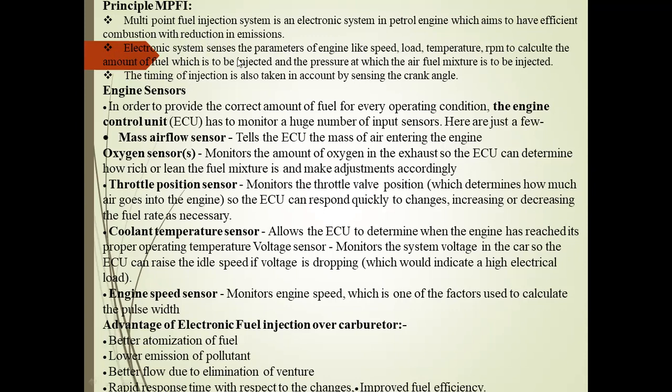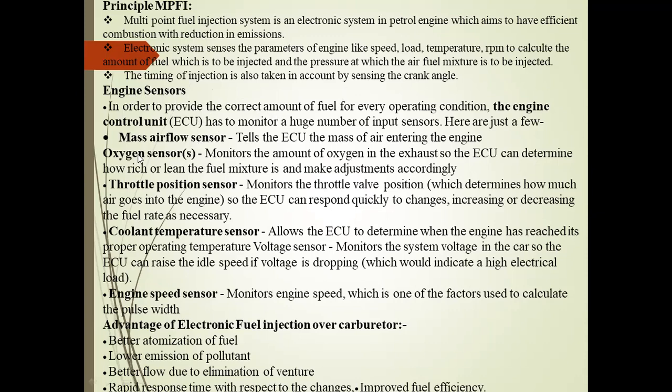The electronic system senses all the parameters like speed, load, temperature, RPM, and pressure to calculate the amount of fuel to be injected, how much air fuel mixture enters the combustion chamber, and the timing of the injection, which is taken into account by sensing the crank angle.